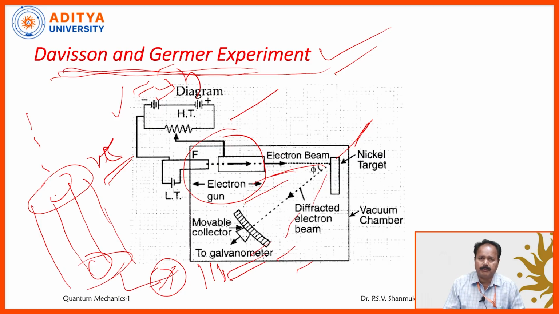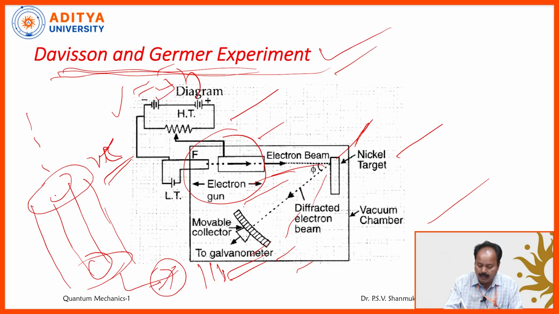Once again, I will brief this. This is the experimental arrangement for the Davisson-Germer experiment. There is an electron gun which produces a high energetic beam of electrons. This beam strikes a single crystal, that is, a nickel crystal. After striking the nickel crystal, the electrons will be scattered in different directions. To collect the electrons, a collector is kept on a circular scale, and it can be moved from 20 to 90 degrees. So you can keep this collector, called the Faraday cylinder, at different positions.